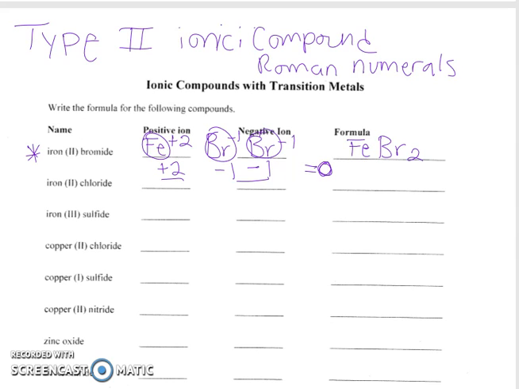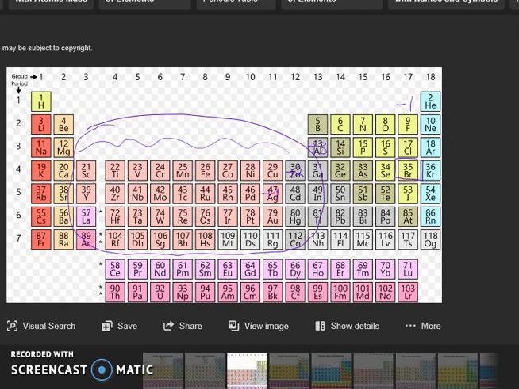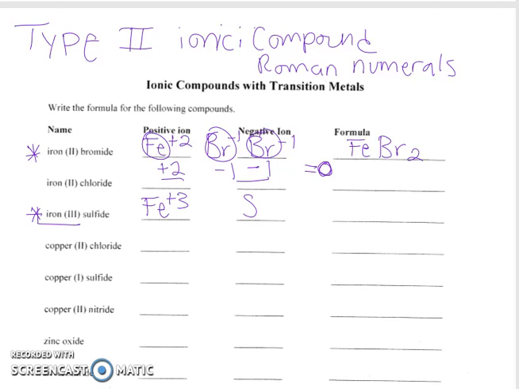So let's try down here. This iron is losing 3 electrons. That's why it's iron 3. And then when we look for sulfur on the periodic table, we find it right here. And we know this group gains 2 electrons. So sulfur gaining 2. We have a +3 and a -2. That doesn't equal 0. So we need an extra iron.